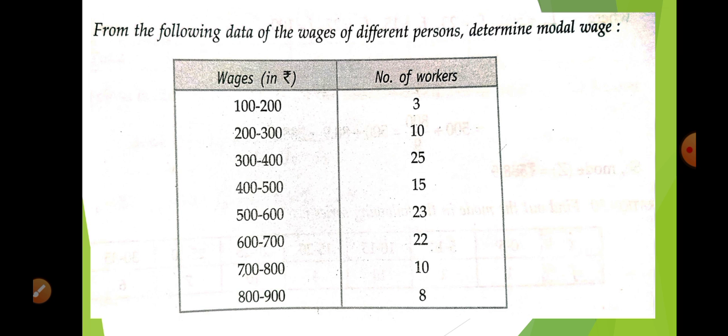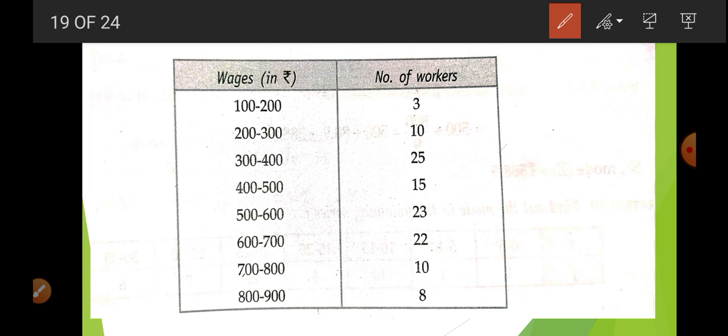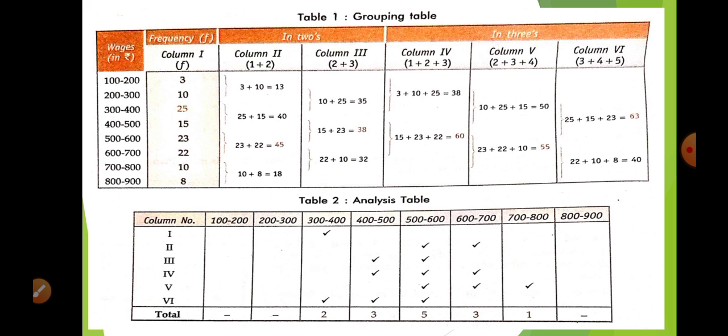Now here is one question and we have to use grouping, because 25, 23, 22 show irregularity. So this is your grouping table.